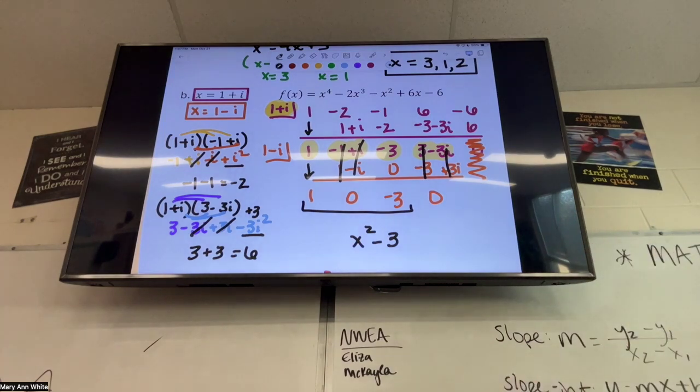Maggie, question. Where is the x squared? Great question. We started with x to the 4th. And then when we divide it, then we get down to x to the 3rd. And then we divide it a second time, and then that becomes x squared.